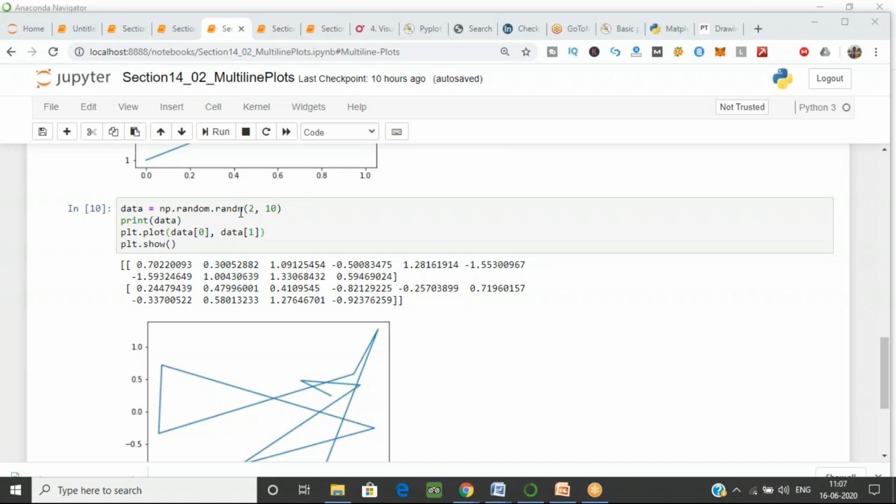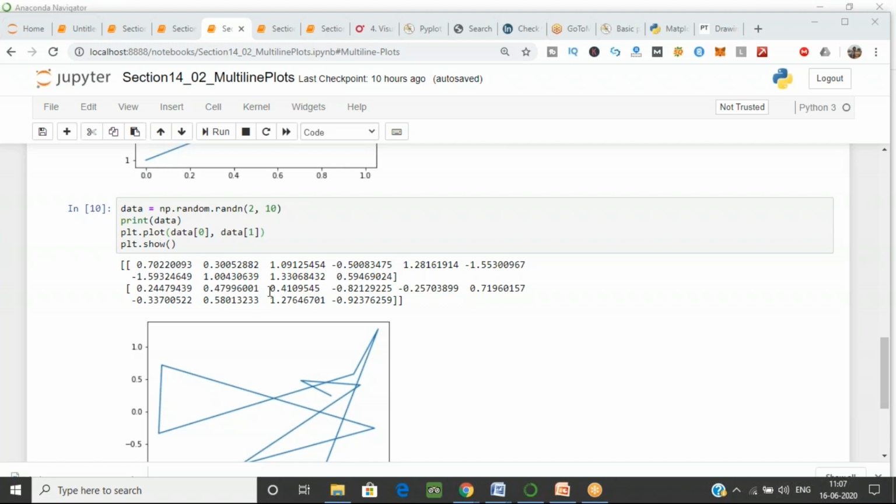The function is randn, and you have to pass two parameters. First, you have to pass the number of rows which you want and the number of columns which you want. So here I have passed, I want 2 rows and I want 10 columns. So here you can see it is 2 rows.